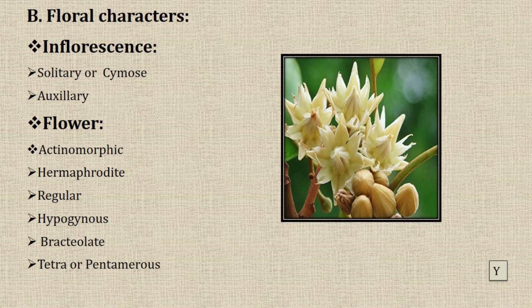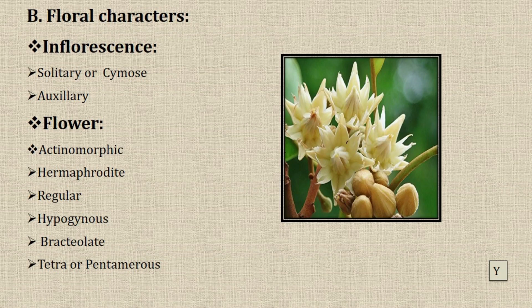Flower is regular and hypogynous, that means perianth and stamens are attached to the receptacle below the gynoecium. Perianth means it consists of calyx and corolla. Stamen means male reproductive organ or androecium. The perianth and stamen are attached to the receptacle below the gynoecium, that is hypogynous.